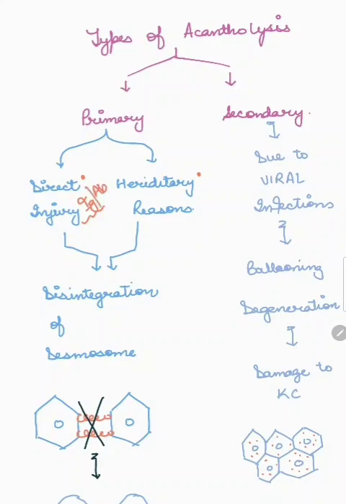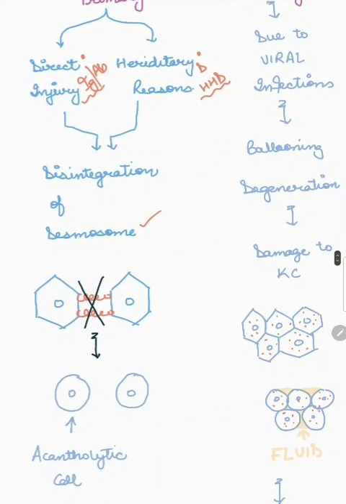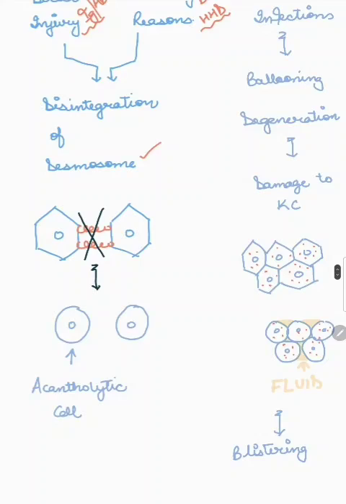And by hereditary reasons, I mean that there may be some deficiency in the desmoglein protein, like in Terrier disease or in Hailey-Hailey disease. So ultimately, what is happening? There is disintegration of the desmosome. So how does it look? See, this was a desmosome. We have hexagonal skin cells and they were connected by desmosome.